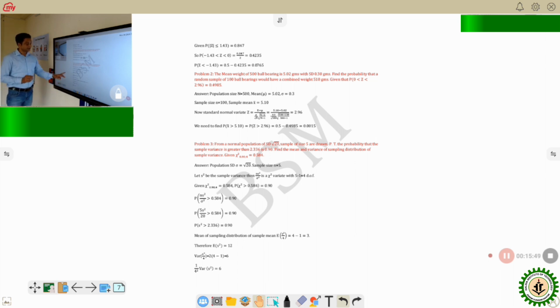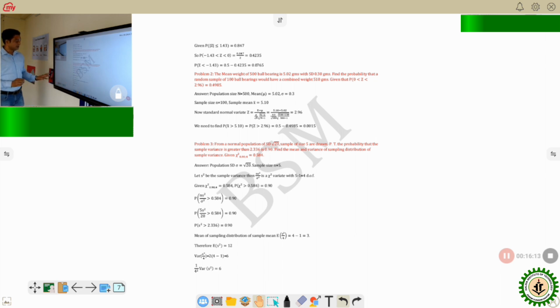That is basically the degrees of freedom. Now look at this. The chi-square formula is n s square by sigma square. The probability of n s square by sigma square greater than 0.584 equals 0.90. Put the values of n and sigma square, and you are getting probability of s square greater than 2.336 equals 0.90. This is to prove it. Greater than 2.336 equals 0.90, that is proved.